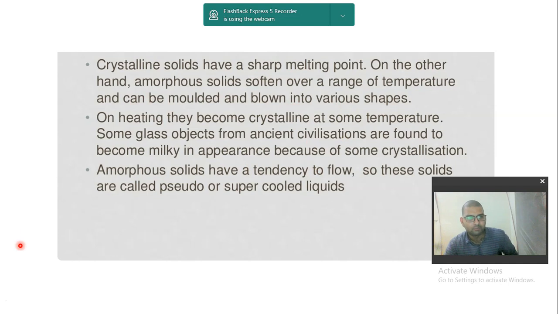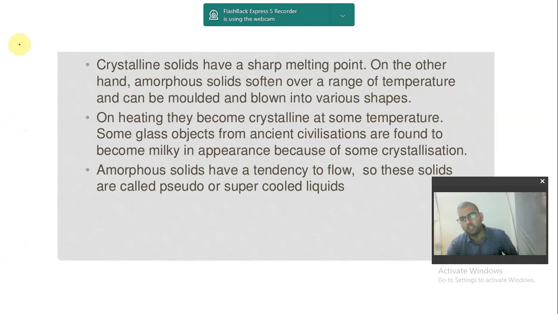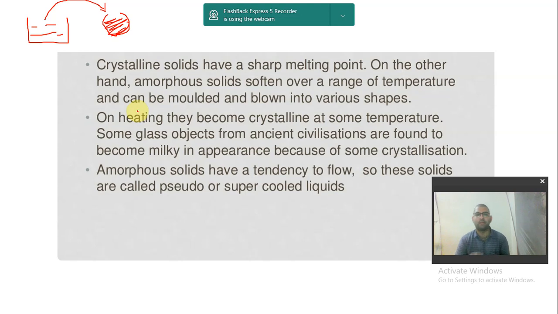What does this mean? It means something like this. Suppose you are melting a plastic bottle. Then the plastic liquid will be there, and now you pour this liquid in this vessel, so this will take the shape of this vessel. So this can be molded into this shape. So this is what an amorphous solid is all about. They can be molded into various shapes, because once you pour it in this, you will solidify it by cooling it. When you solidify it, it will take this shape. So this can be molded into various shapes.